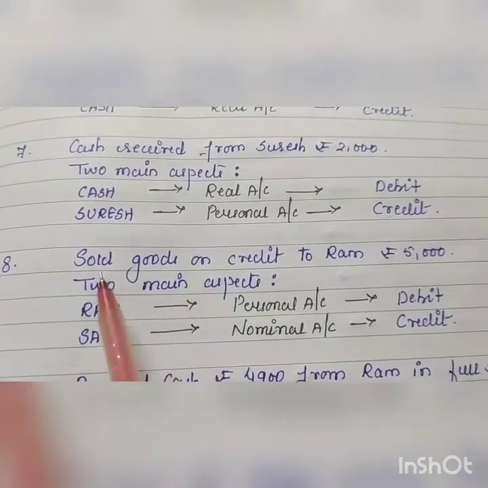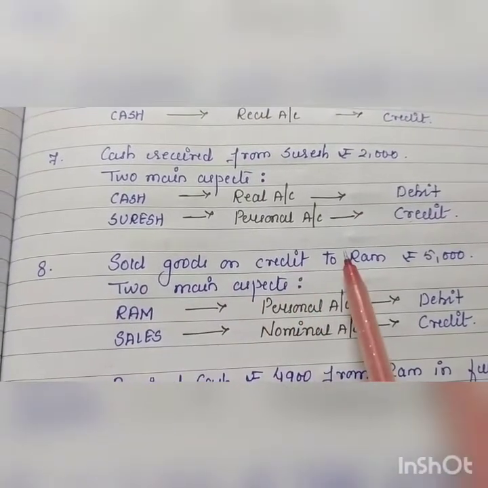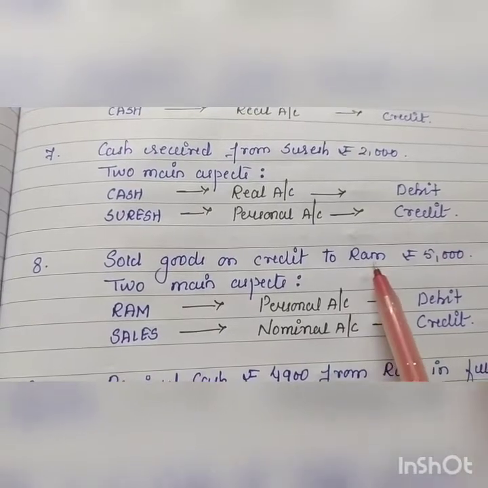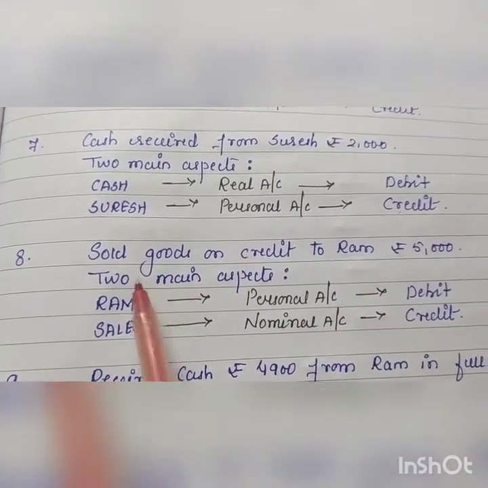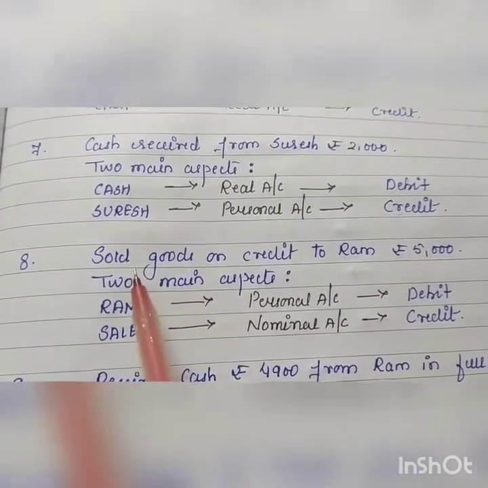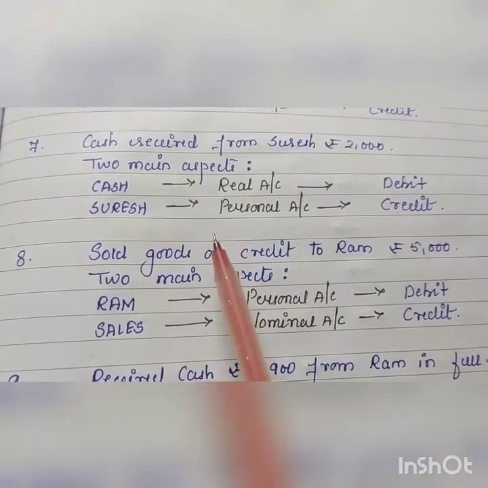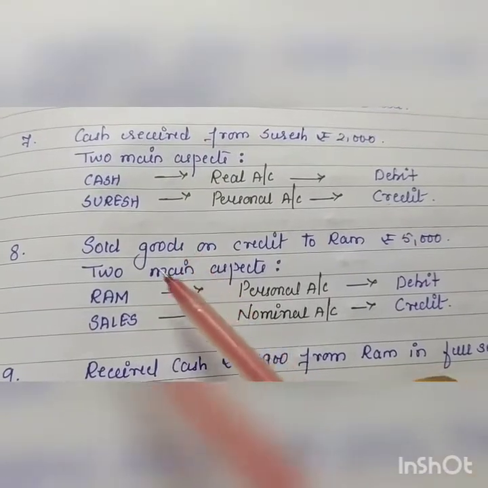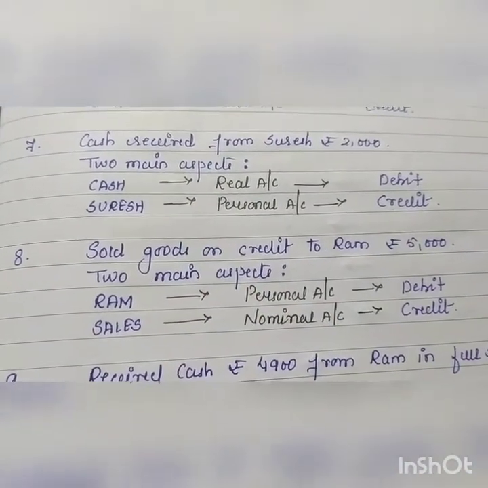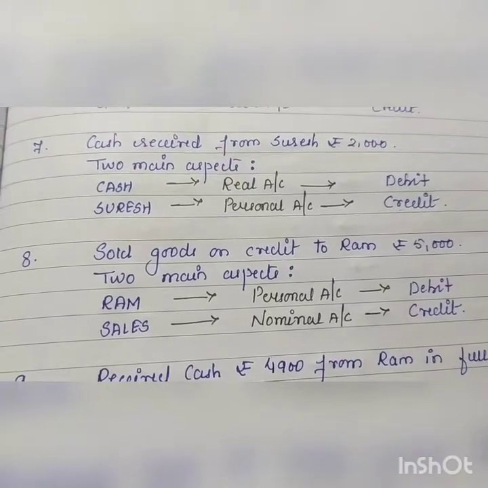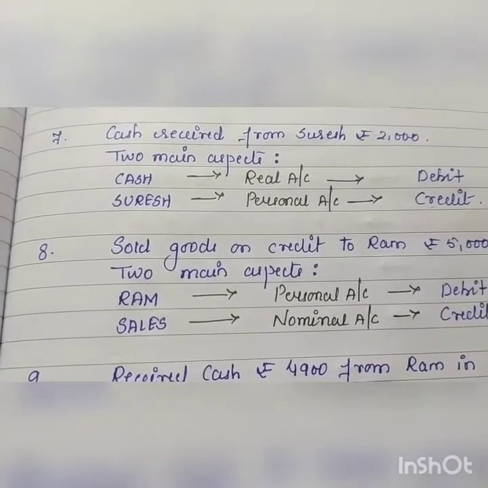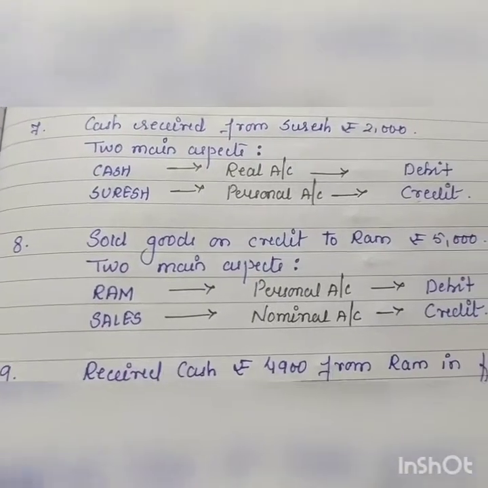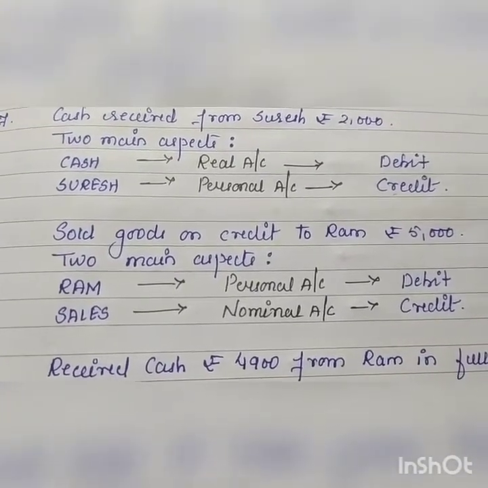Next is sold goods on credit to Ram rupees 5,000. Two terms, Ram and sales. Whenever there is a transaction related to goods, if you sold goods, you will write sale. If there is a purchase of goods, you will write purchase, because it comes under the category of nominal account. These are termed as revenue or expenses. So here sold goods on credit to Ram.